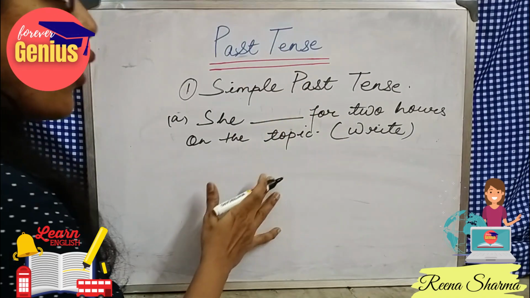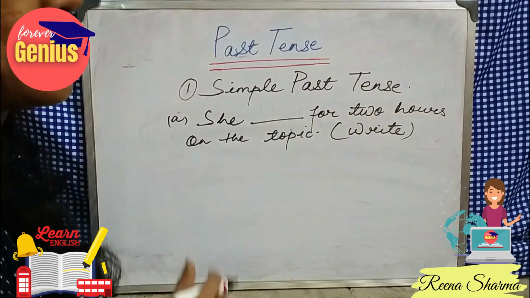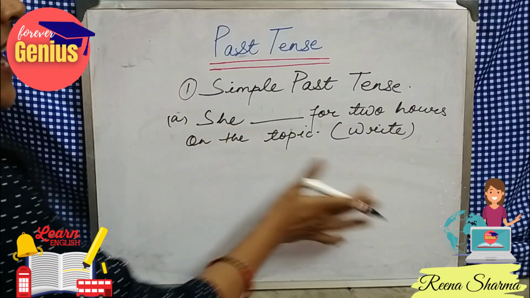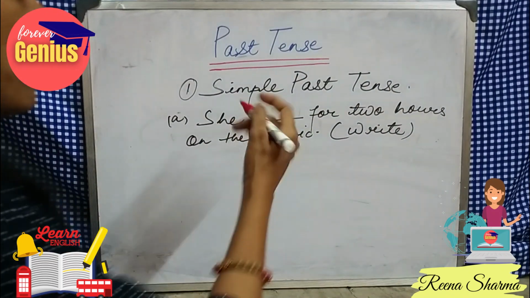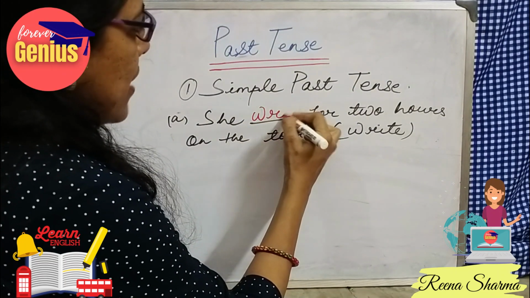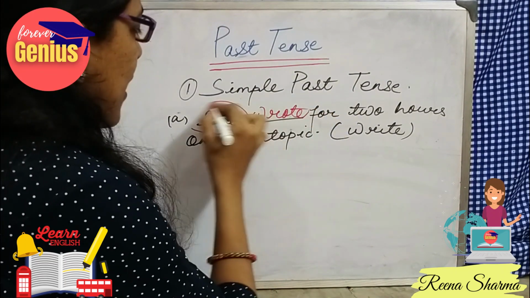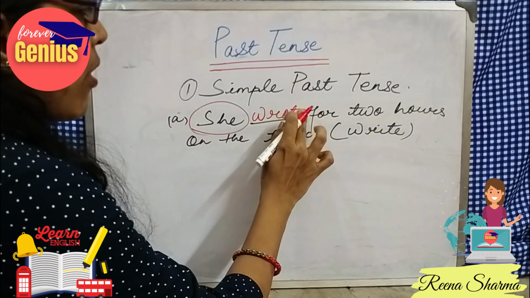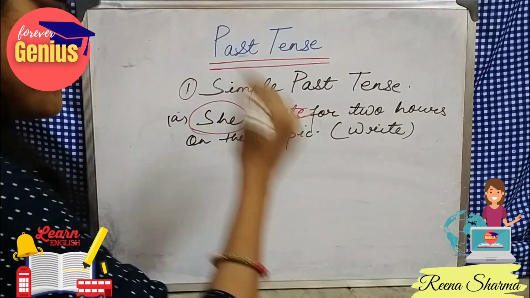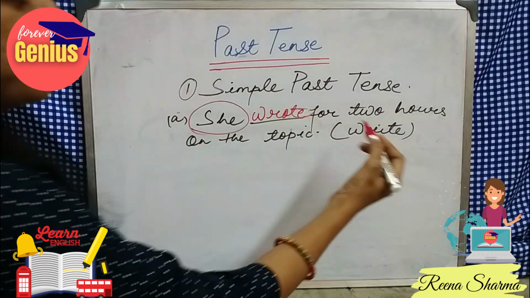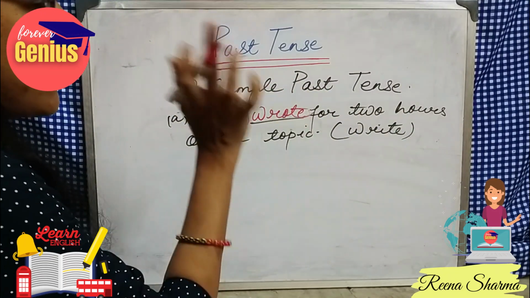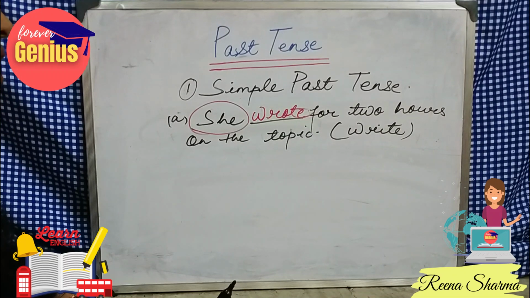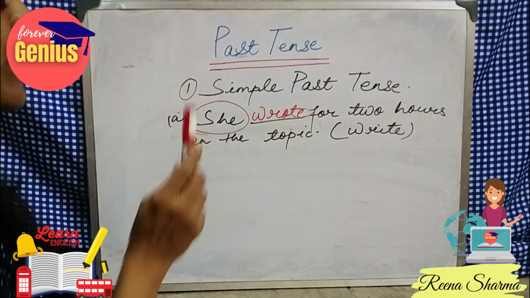She wrote for 2 hours. We will not write she writes. We will write here, she wrote for 2 hours. She is the third person and the verb form which we are using will be the second form, because the first form is already given here and we are supposed to use the second form of the verb. She wrote for 2 hours on the topic.